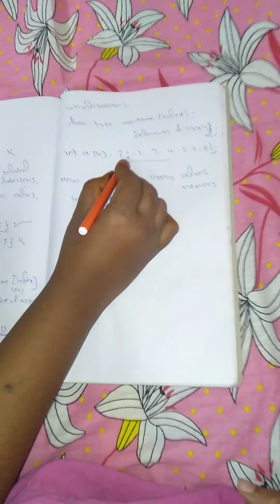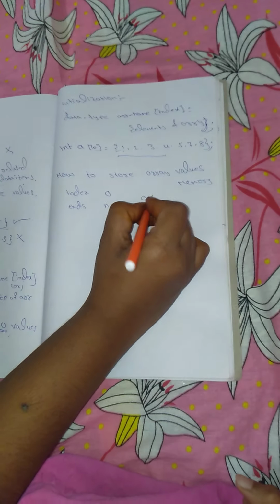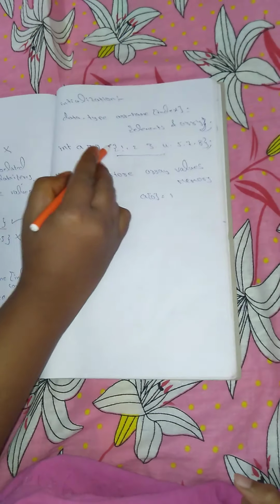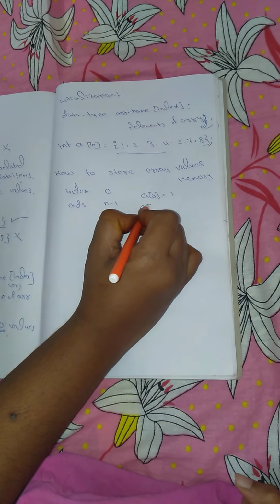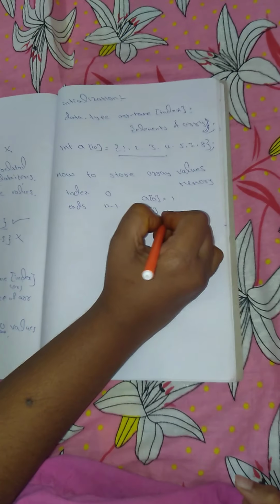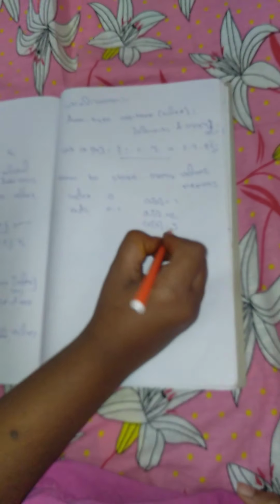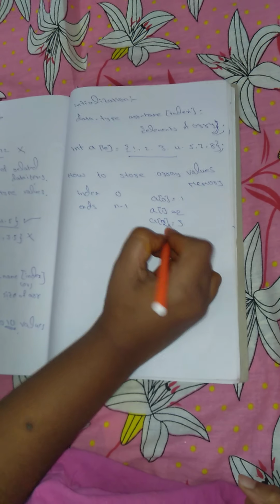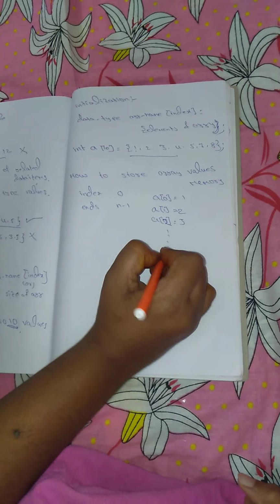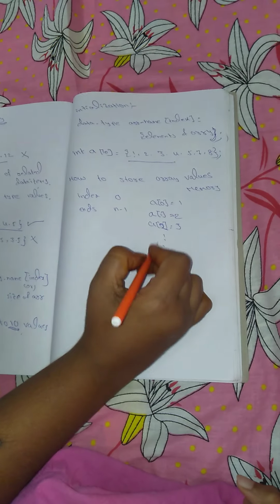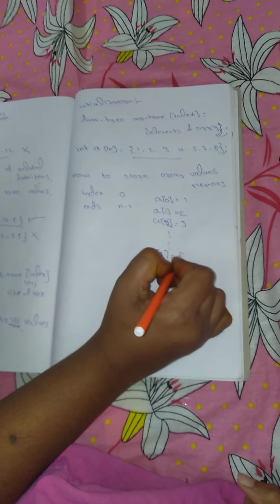Here value 1 is stored in a[0], value 2 in a[1], value 3 in a[2], and so on up to a[7], which stores the value 8.